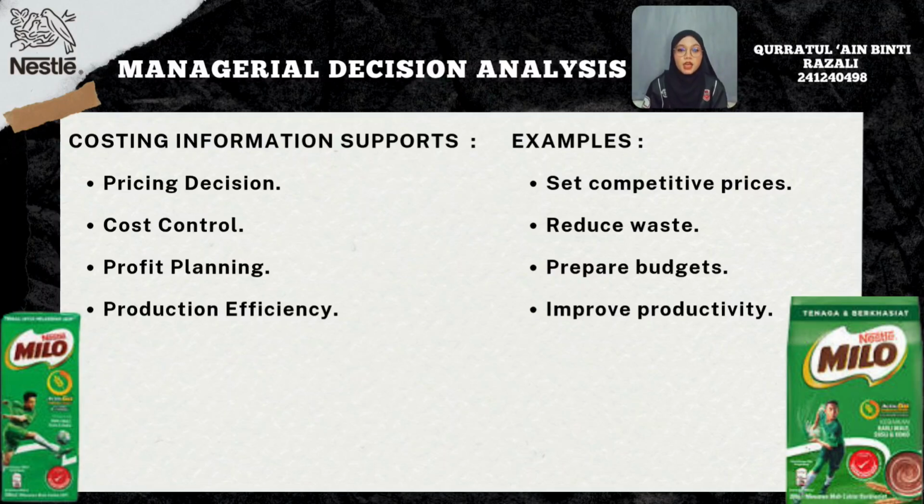Thirdly, profit planning. Accurate costing information helps Nestle prepare production budgets, estimate future profits, and make better long-term financial plans. Finally, production efficiency. Process costing allows management to monitor every stage of the production process continuously. This helps identify inefficiencies, reduce production delays, minimize wastage, and improve overall productivity.